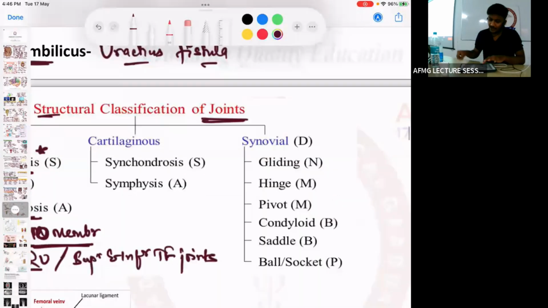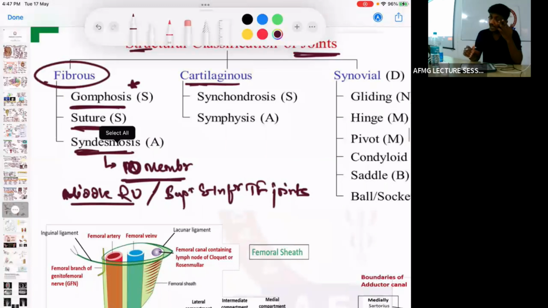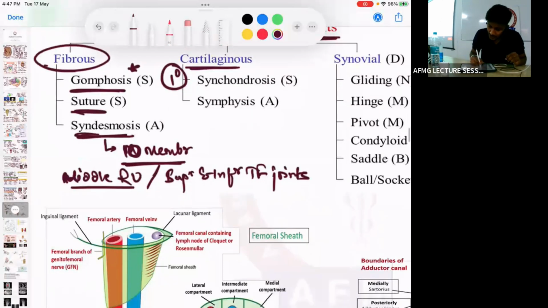No problem. Next, if I talk about cartilaginous joints, these can be primary cartilaginous joints, which are called synchondroses, and secondary cartilaginous joints are called symphysis. Give one example quickly. First, costosternal joint.